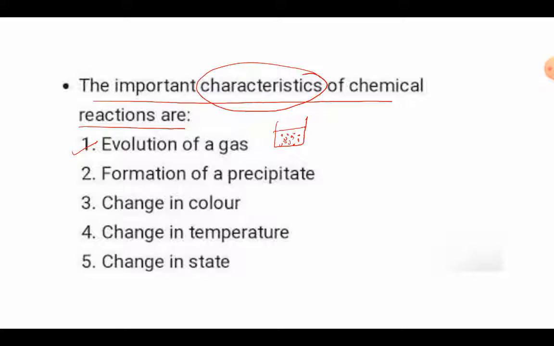Sometimes the gas can have a foul smell also. So along with the evolution of gas, we can also write that change in the odor. Okay, odor means the smell, right? Sometimes the gas is very pungent, we cannot inhale the gas easily, so that is also a sign that a gas is being released in the reaction.